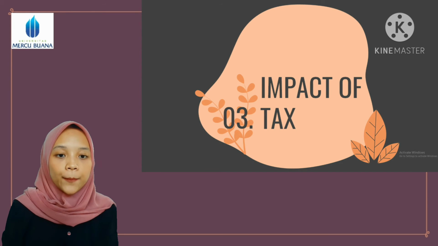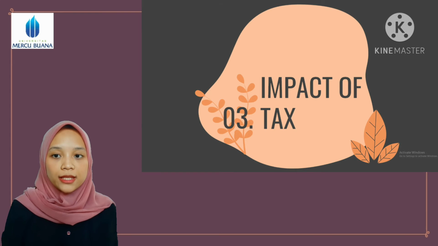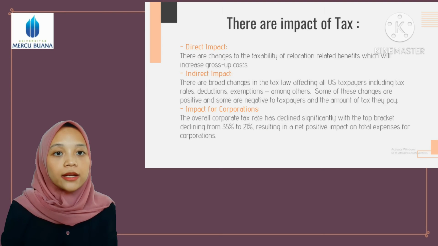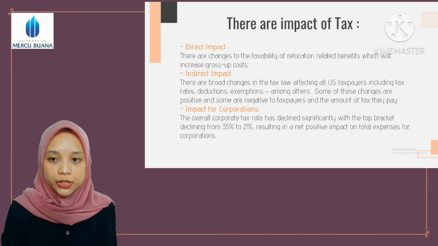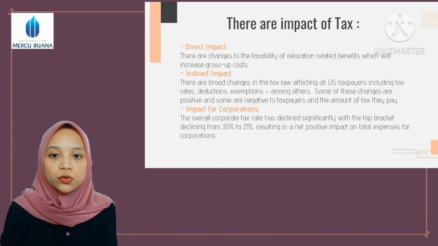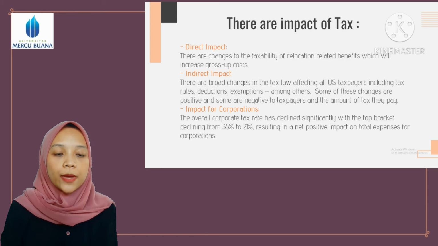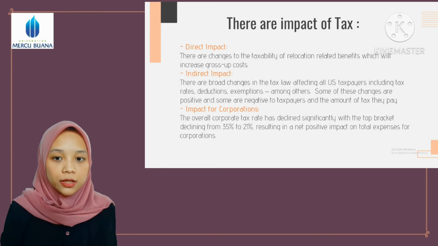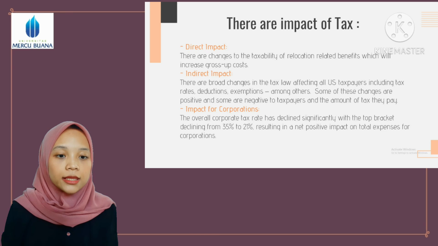The next one is impact of tax. There are three impact of tax, begin with direct impact, indirect impact, and impact for corporation. Direct impact, there are changes to the taxability of relocation related benefit, which will increase gross up costs. And the indirect impact, there are broad changes in the tax law affecting all U.S. taxpayers, including tax rate, deduction, exemption, among others. Some of these changes are positive and some are negative to taxpayer